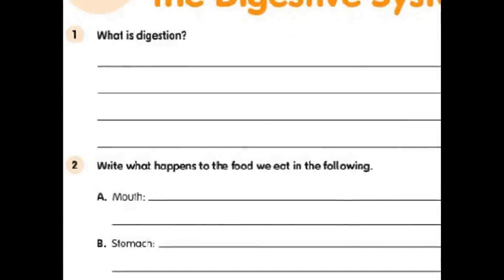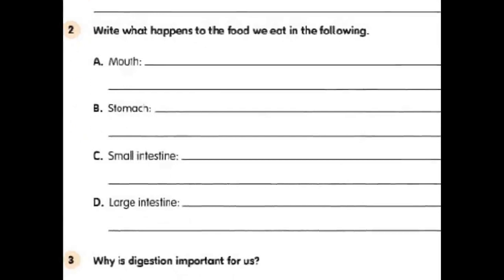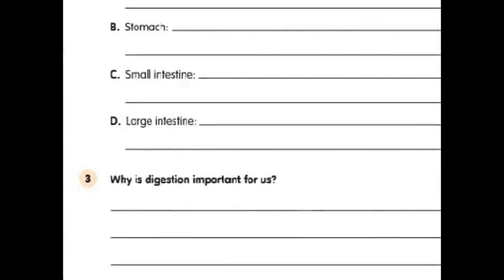Next question, write what happens to the food we eat in the following organs: mouth, stomach, small intestine and large intestine. Next question, why is digestion important for us? Read today's topic carefully and answer the questions in your workbook.